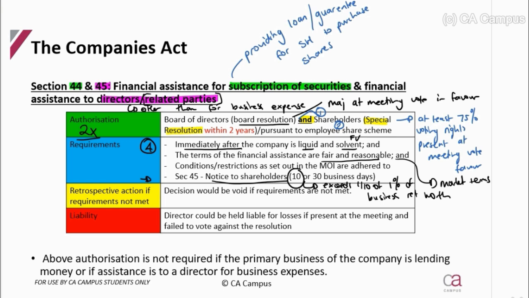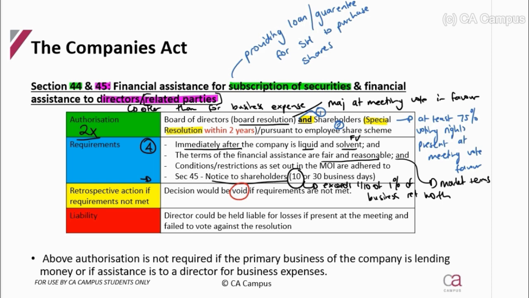Otherwise, within 30 days. If the requirements are not met, so they haven't passed a special resolution, or the board hasn't authorized, or they're not liquid and solvent after, or the terms are not fair, or the MOI conditions have not been adhered to, then this decision is void. They can't go and retrospectively authorize it. The decision is void, it cannot take place, and they have to reauthorize correctly for this decision to take place.